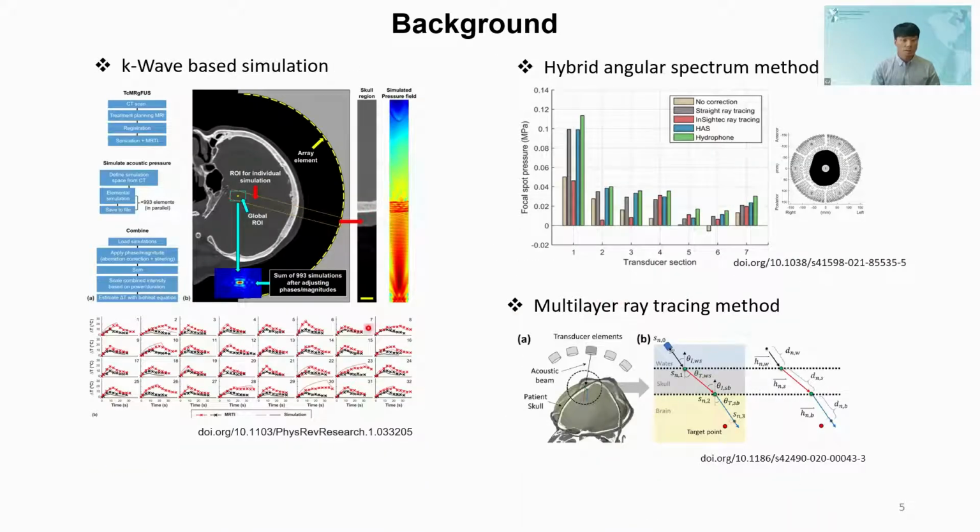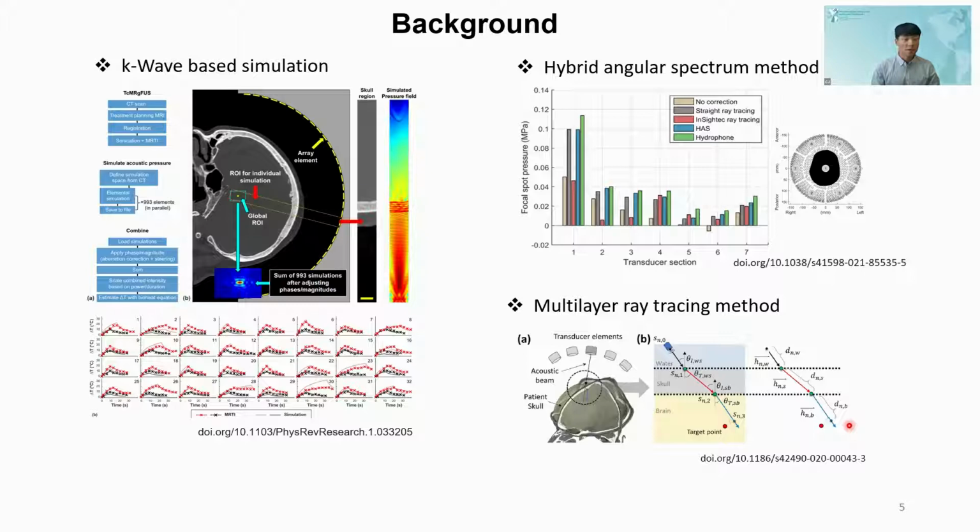A full-wave simulation approach provides a result comparable with measurement. However, it requires hours of computation time, which limits its adoption in clinical setups. A faster computation model based on the hybrid angular spectrum was proposed recently. However, the computation cost is still beyond what clinical practice could afford. We proposed a multi-layer ray tracing method which could predict the phase delay caused by the skull layer with a